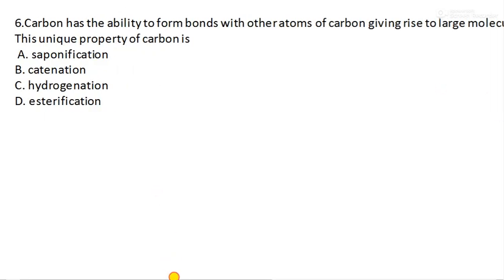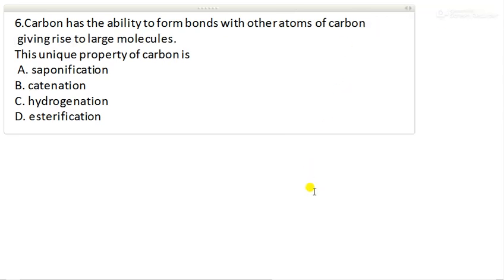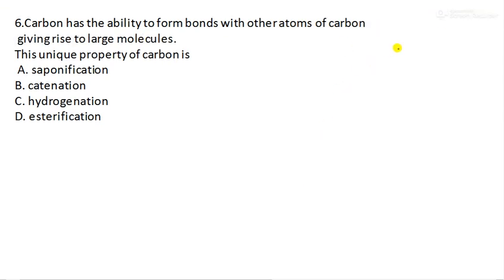This is your question number 6. So what have they given? The question is: carbon has the ability to form bonds with other atoms of carbon, giving rise to large molecules. This unique property of carbon is what?